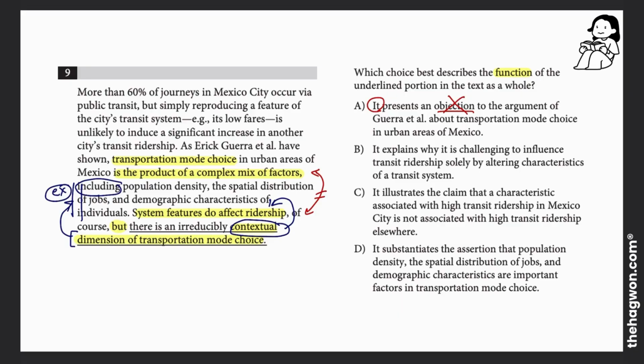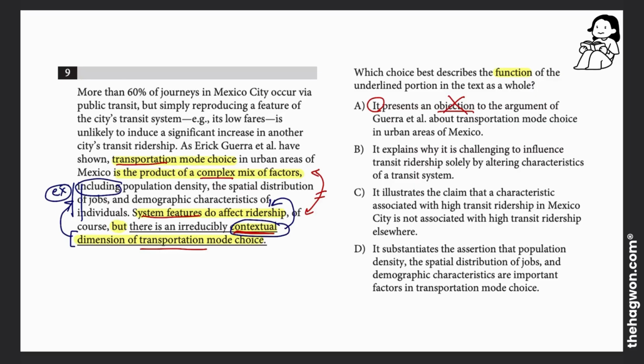Those two sentences are actually saying the same thing, which is that transportation, it's a complex thing. There's a lot of context to it other than just the features, right? So they're not objecting to each other, or they're not opposing each other, but they seem to kind of build off of the same idea. And so objection, absolutely incorrect.